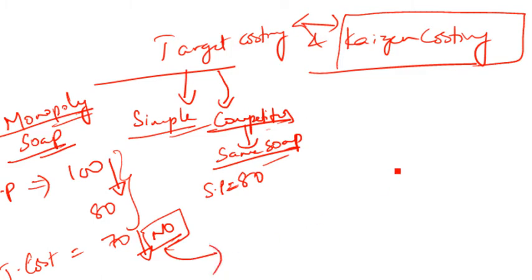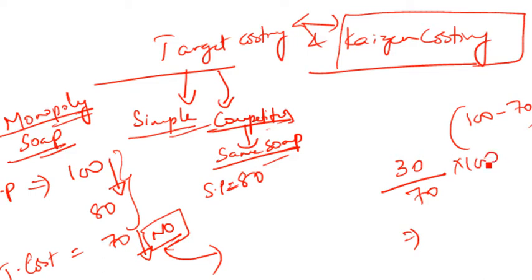Now the biggest question is, how does it work? Let's try to understand. Right now, what is the profit? 30 rupees. How did you get this 30? 100 rupees selling price minus 70 rupees cost. Now let's find the profit percentage on cost. The cost is 70, so 30 divided by 70 into 100 comes to around 42.85%. They will never compromise on this profit percentage. Are you able to get me?